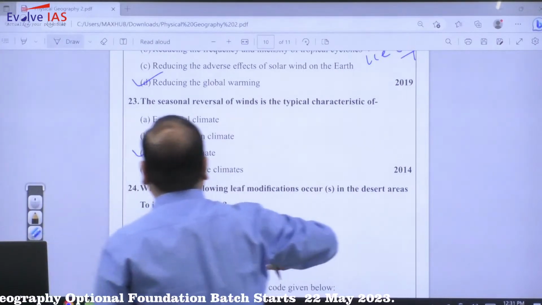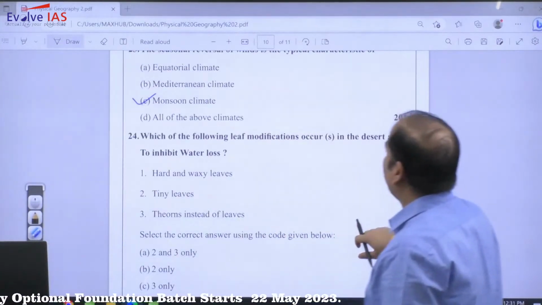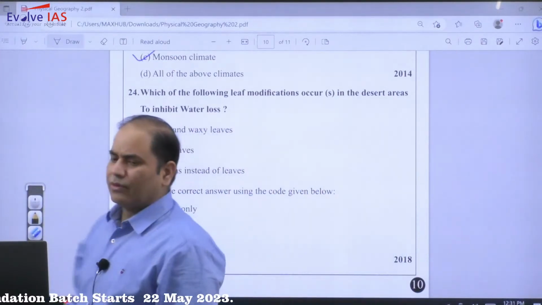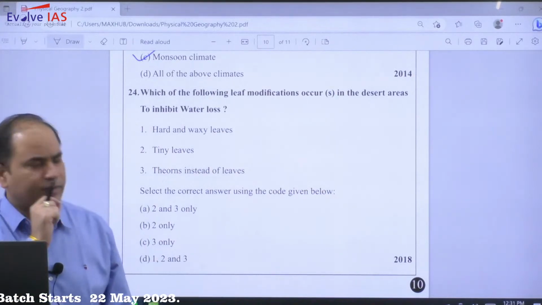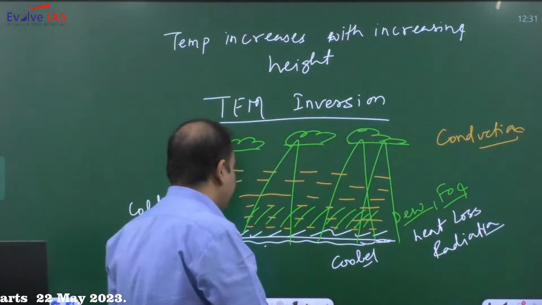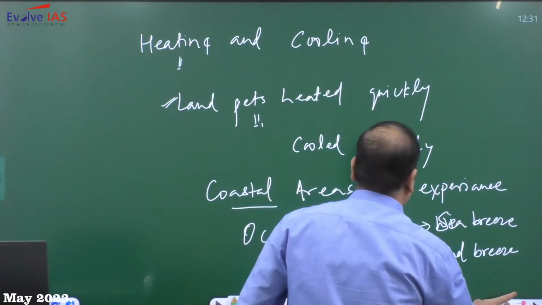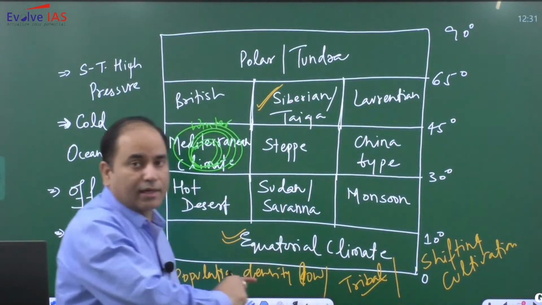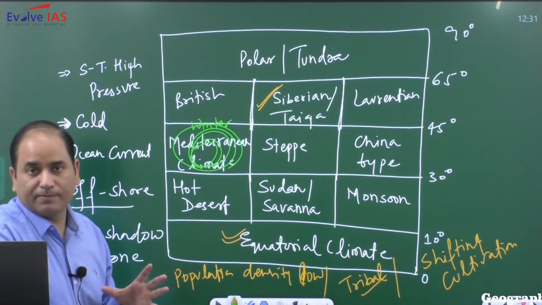Then moving to the next, which of the following leaf modifications occurs in the desert area to inhibit water losses? So in desert area, specifically if you look at the climate, in hot desert the climate is xerophyte.